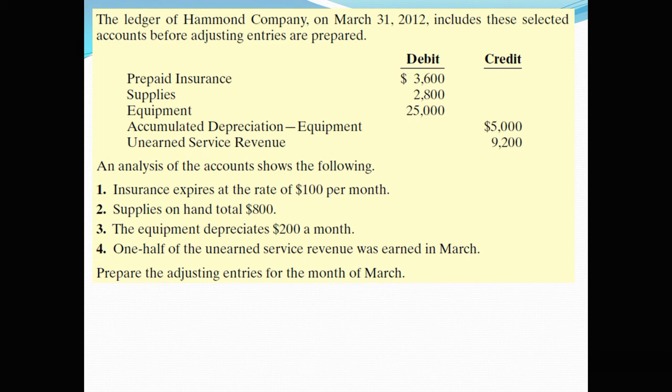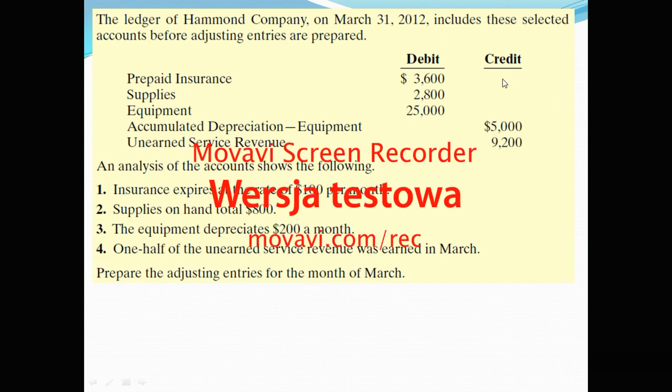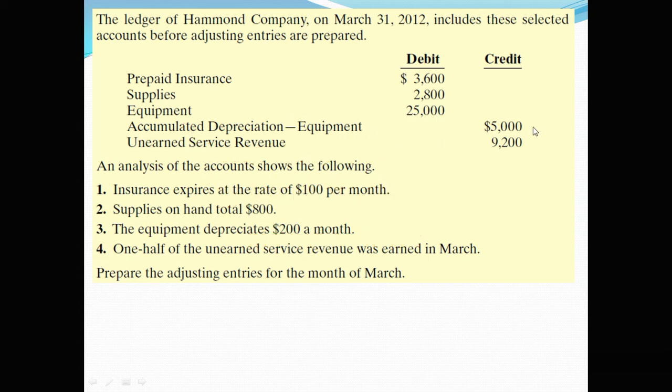It includes these selected accounts before adjusting entries are prepared. So we have a prepaid insurance of $3,600, supplies of $2,800, equipment of $25,000, accumulated depreciation on that equipment of $5,000, unearned service revenue of $9,200.